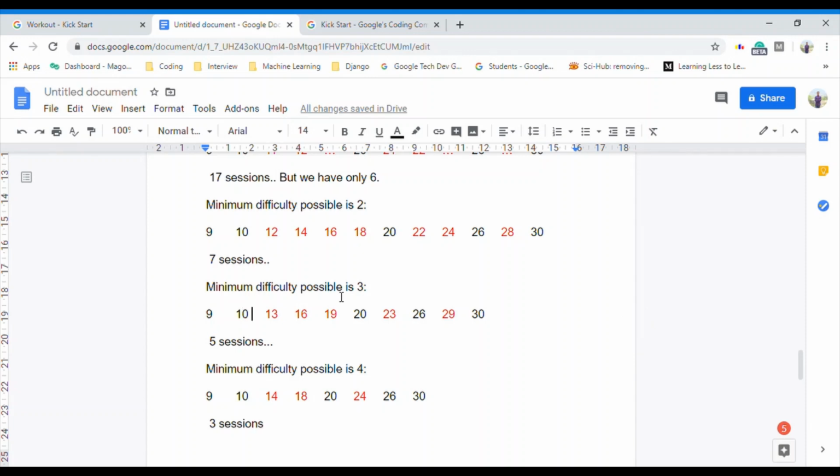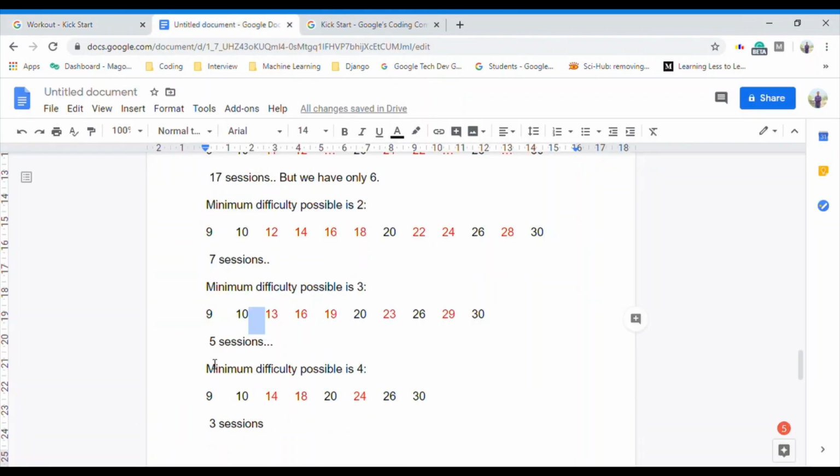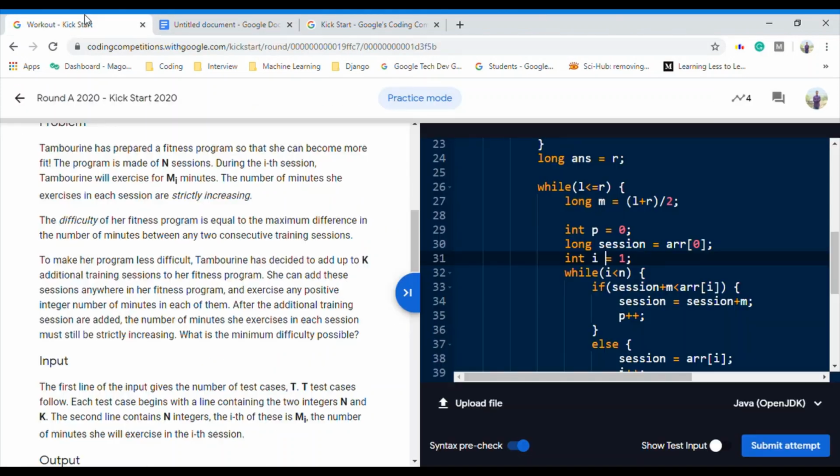So we would not add at 12, we would go to 10. We will add 3 to 10 to check 13. Do we need a session at 13? Yes, because initially your gap is 10, and if we add a session at 13, the gap will be 3, which is the maximum possible allowed, right? So this is all we are doing. Initially session is array of 0, and we are checking for the next existing session, do we need to add a new session between these two sessions.